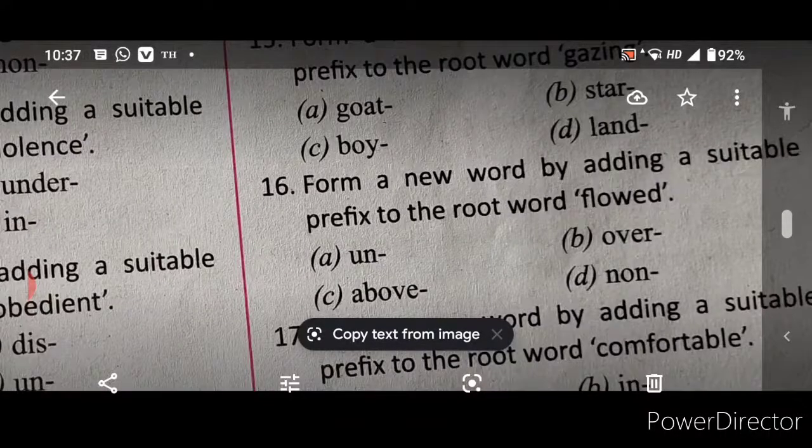Flowed. To the root word flowed, what word can you go on with, children, with this prefix? Un, above, over, none. What word can you go on with? Over. Over will be the right word to the root word flowed.